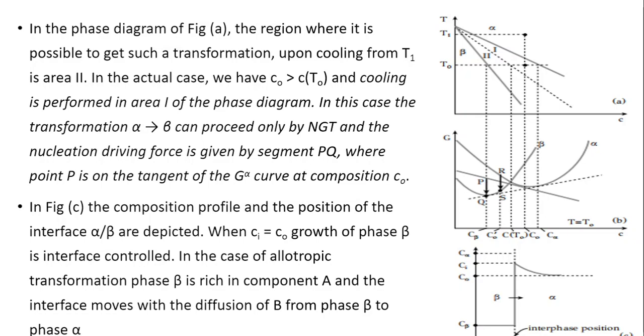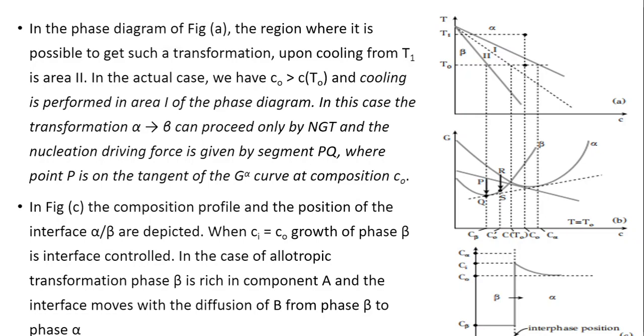So at T0, this is the composition C0. Consequently, cooling is performed in area 1 of the phase diagram.